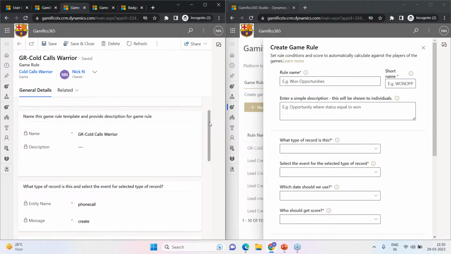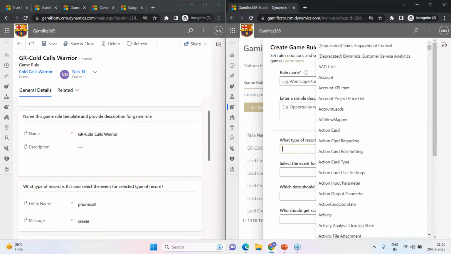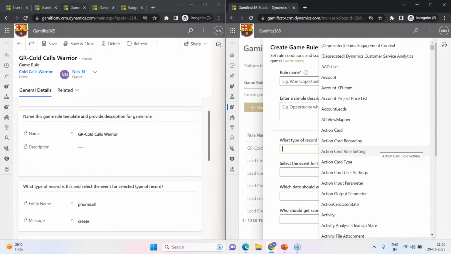The idea behind this game was to award 100 points every time a phone call entity record is created with outgoing direction. So we have selected the entity name as phone call and the message as create. However, a few moments back, I had mentioned that you can think of anything and everything.